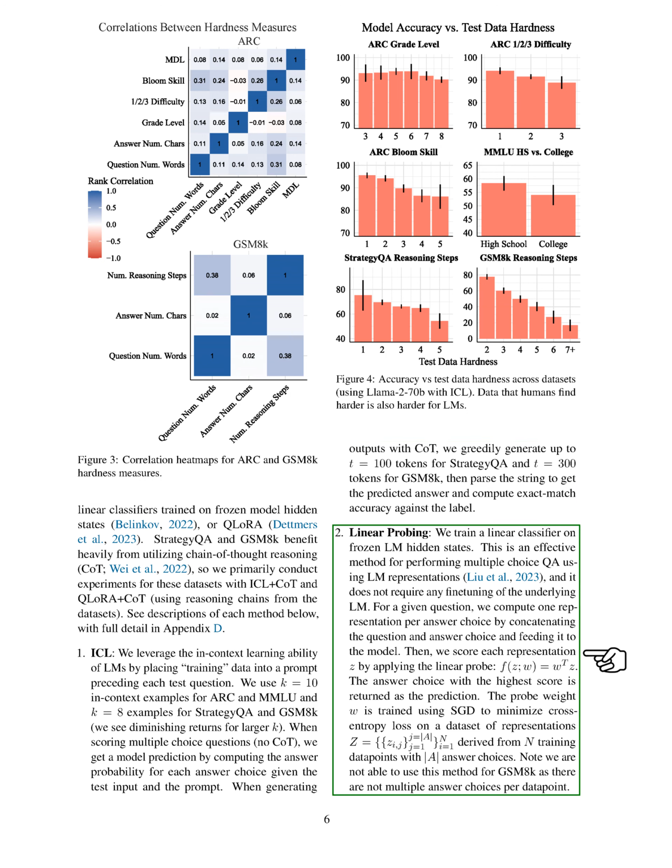Linear probing involved training a linear classifier on frozen language model hidden states. This method is effective for multiple-choice question answering using language model representations, and it does not require any fine-tuning of the underlying language model. For each question, we computed one representation per answer choice by concatenating the question and answer choice and feeding it to the model. Then, we scored each representation by applying the linear probe. The answer choice with the highest score was returned as the prediction.